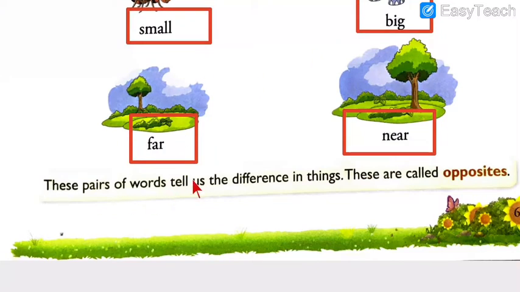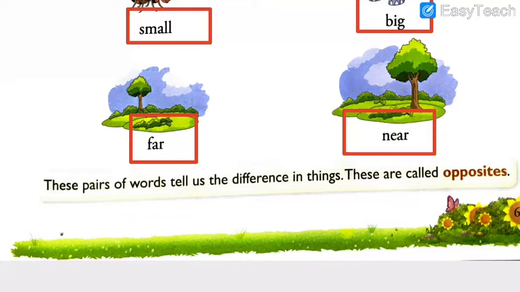So these pairs of words tell us the difference in these things, and these are called opposites. Now sometimes your aunt or uncle visits your house, and they say that you and your brother or you and your sister are totally opposite from each other. One is very shy and another is very talkative. One is always happy and the other is always angry. So they are opposite from each other, right? So a person, an animal, anything can be opposite from each other.